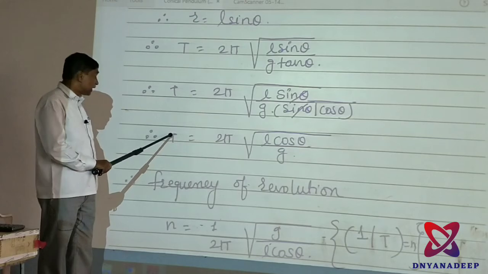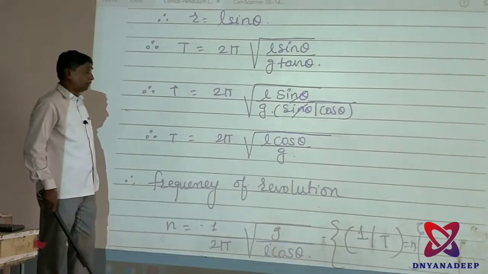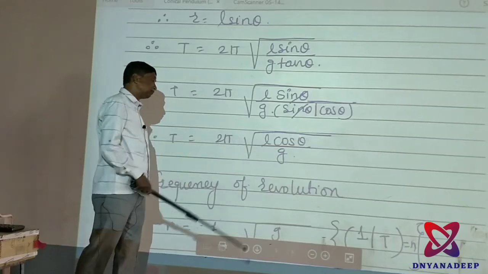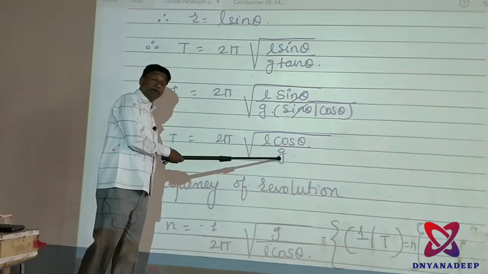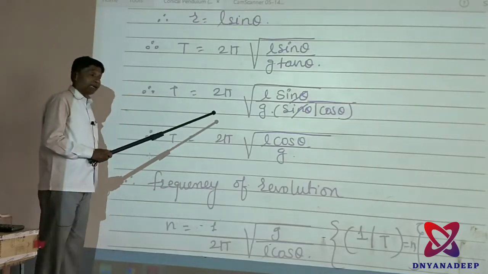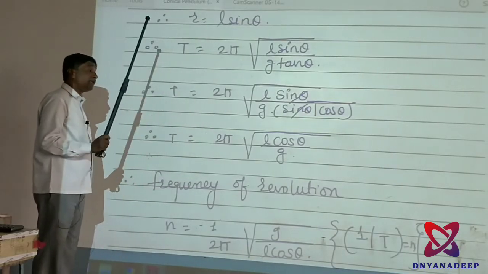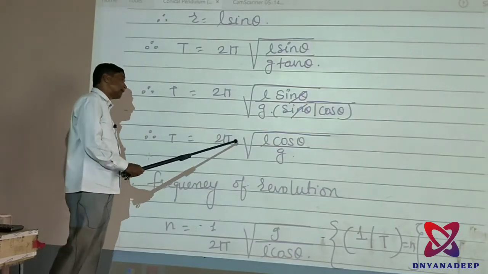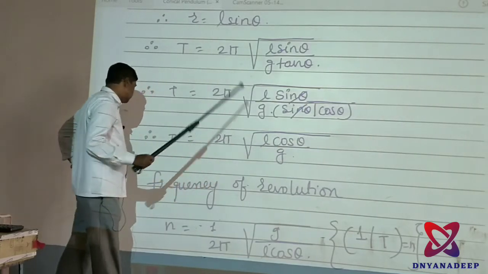That means the period of the pendulum depends upon the length of the pendulum, the angle of the pendulum, and the acceleration due to gravity. T is equal to 2 pi square root of L cos theta upon g.